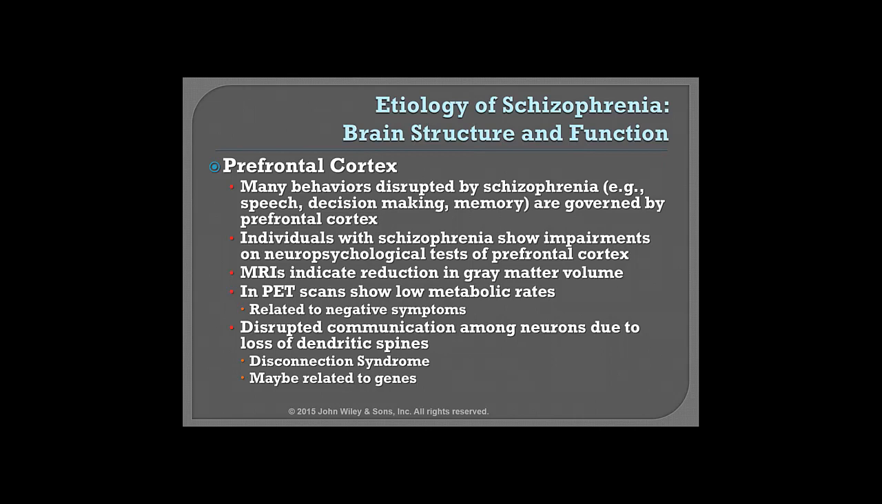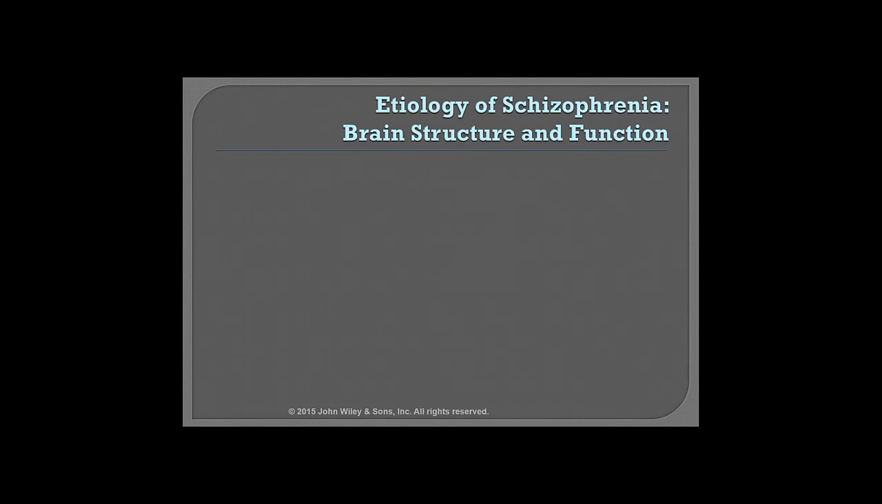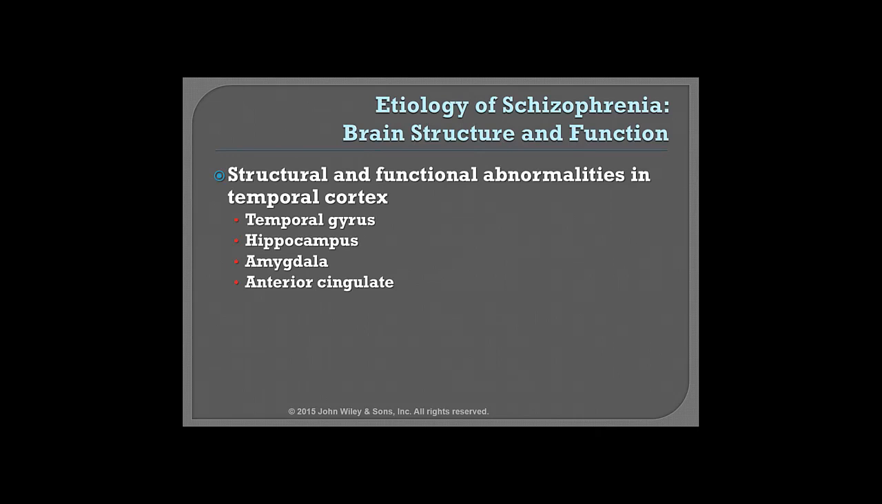Slide 23. Other structural issues include structural and functional abnormalities in the temporal cortex. Now remember, those temporal lobes are at the side of the brain, located by the ears, and they are primarily responsible for and govern hearing perception. Structures in the temporal lobe include the temporal gyrus, the hippocampus, the amygdala, and the anterior cingulate.